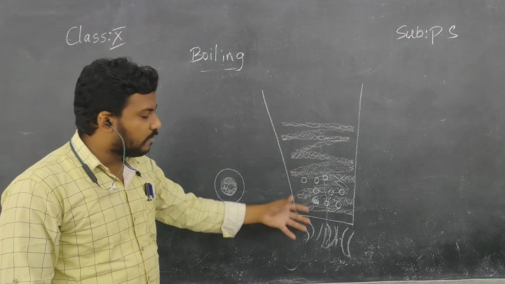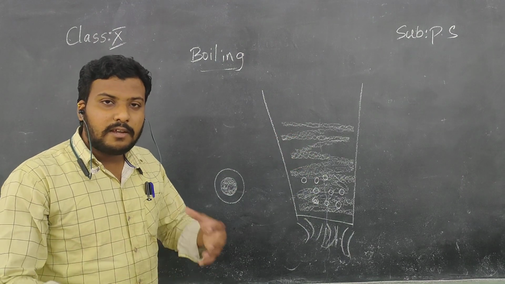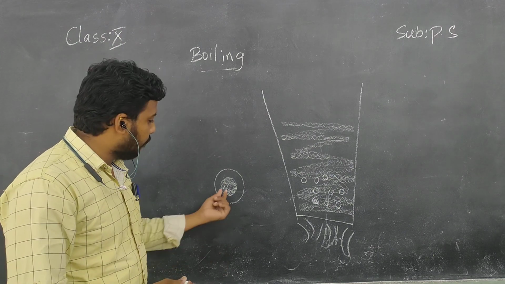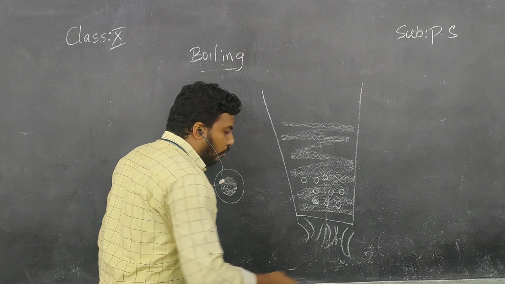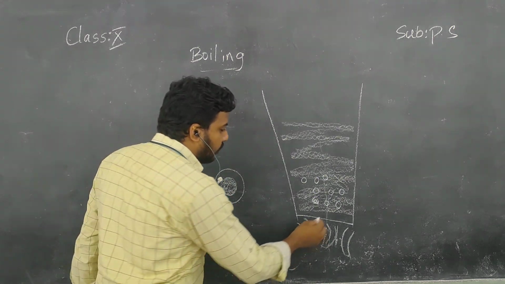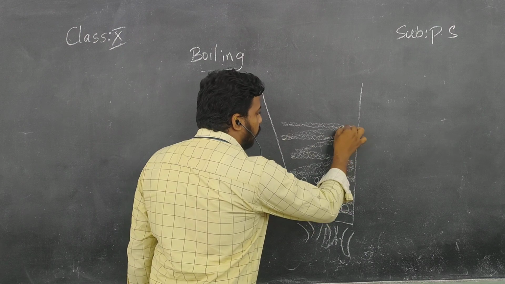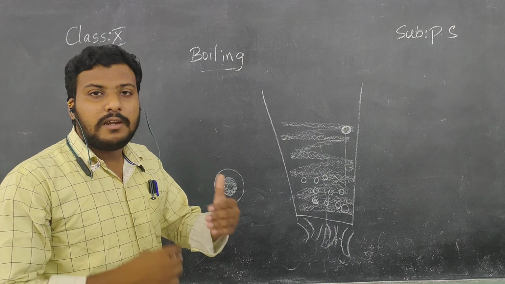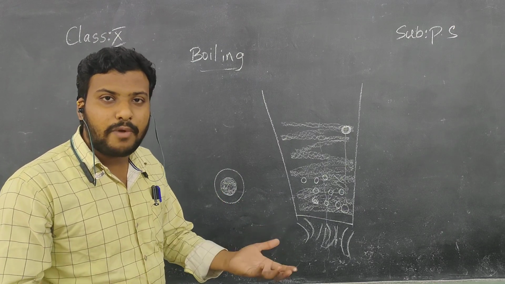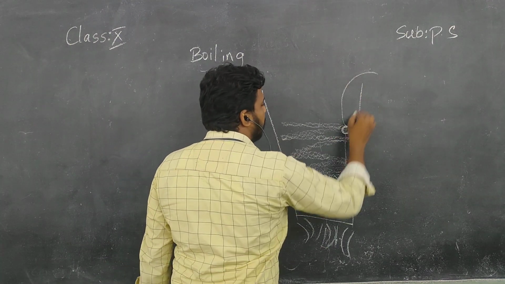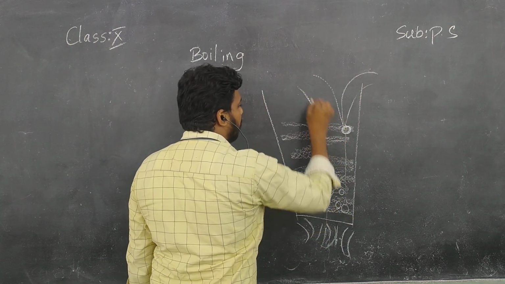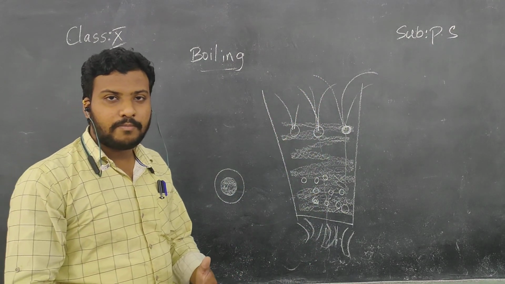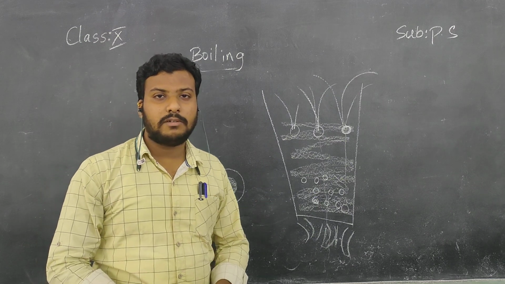Okay children, all the bubbles which are present in the water have a pressure of vapor in them, children. Then when you supply more and more heat energy, all the bubbles will rise from the bottom and come to the surface of the water, and they collapse and burst and release the vapor present in them into the air, children. So like that, it releases vapors into the air. If the process goes on like this, that is what we call boiling, children.